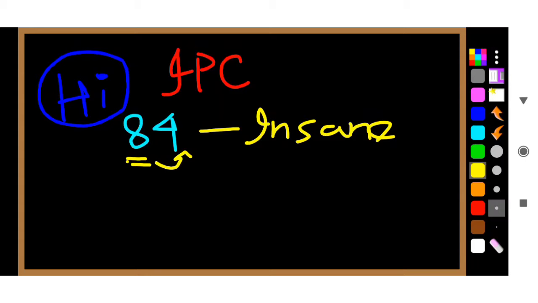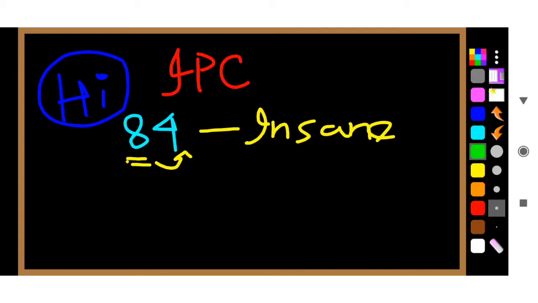You can remember it this way: 8 is not equal to 4, but for an insane person, half of 8, that is 4, is the same as 8. So 8 and half of it is 4. In this way you can remember it is for the insane person.